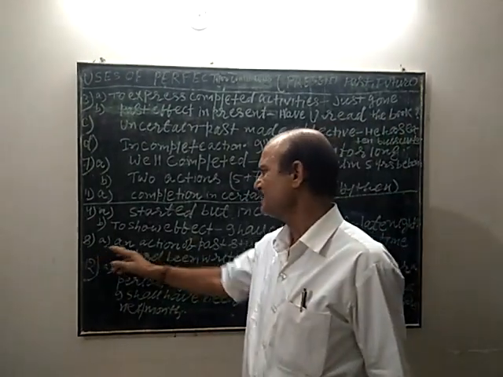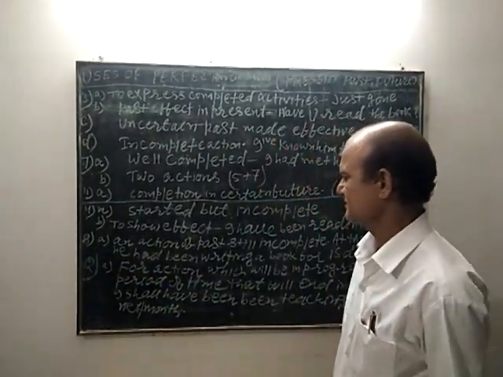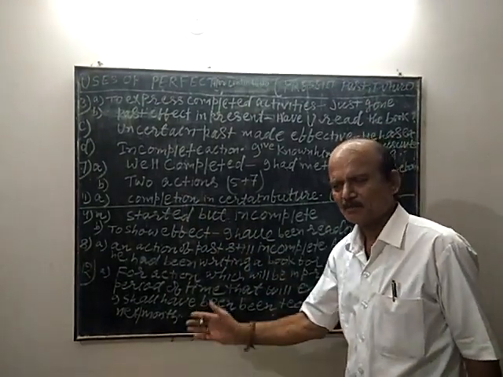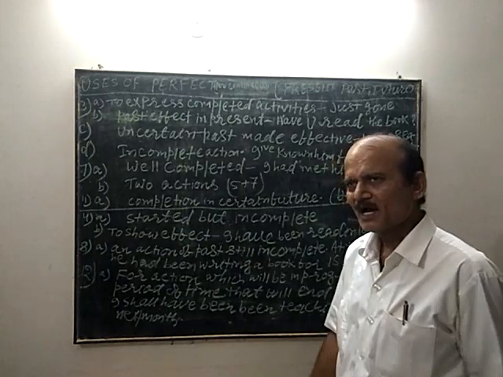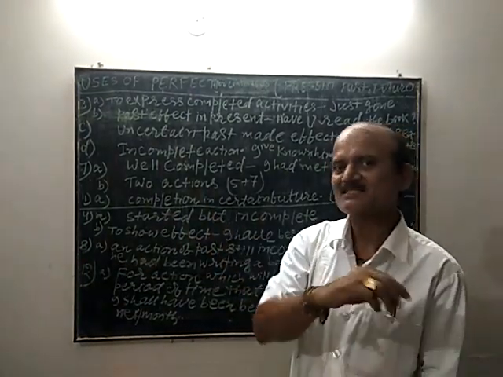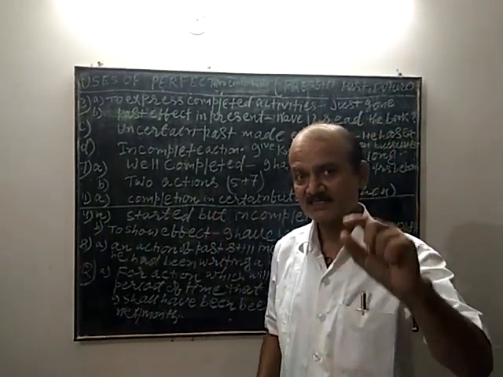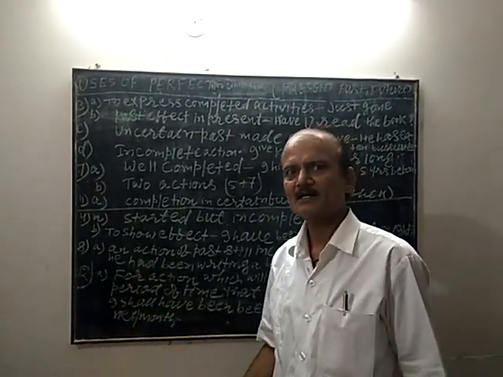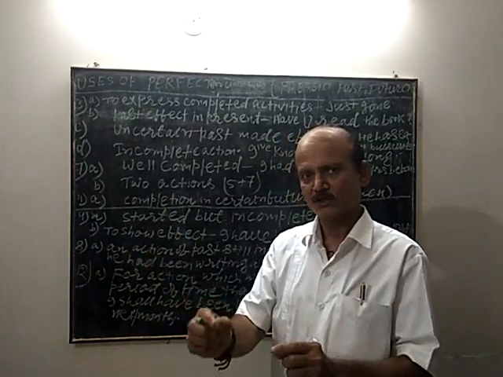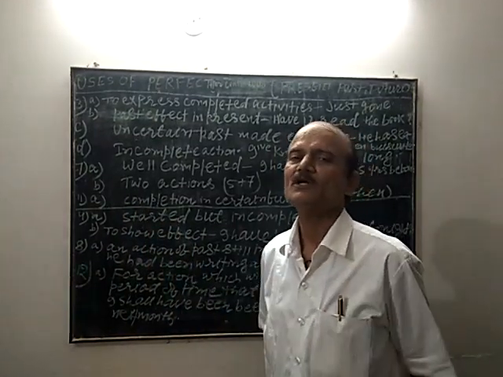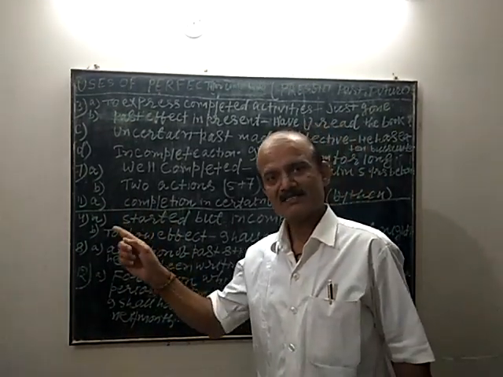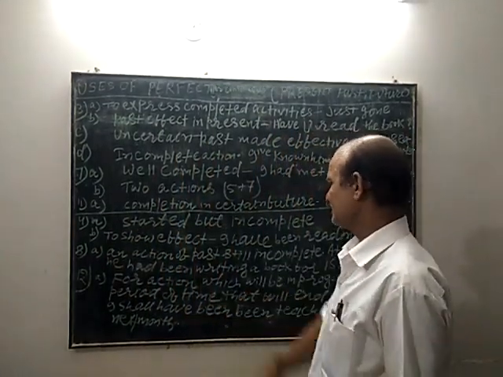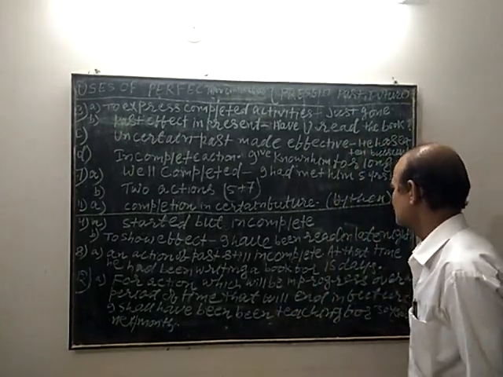Now let us see past perfect continuous tense. As in present perfect continuous, in past perfect continuous what happens? In the past tense, at a stipulated, at a fixed time, some work was going on or had been going on, had been started, but still it was going on. An action of the past is still incomplete.